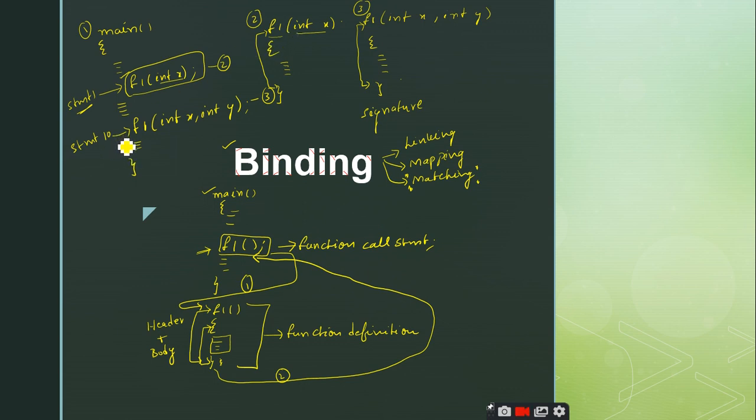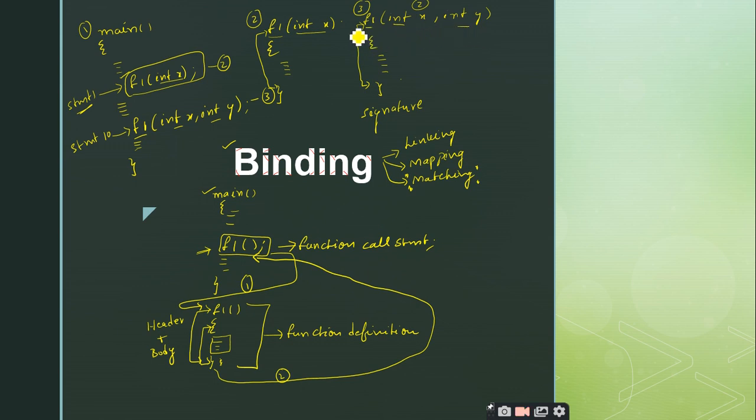Similarly, at statement 10 it will look for the corresponding function definition which matches the function name and which matches the type and the number of parameters, right? How many parameters are there? There are 2 parameters, therefore the number of parameters is 2. This function definition is having 2 parameters, and similarly the types of the 2 parameters are int followed by int. Here also the definition of f1 is having int followed by int. So in such case this particular function will be invoked.